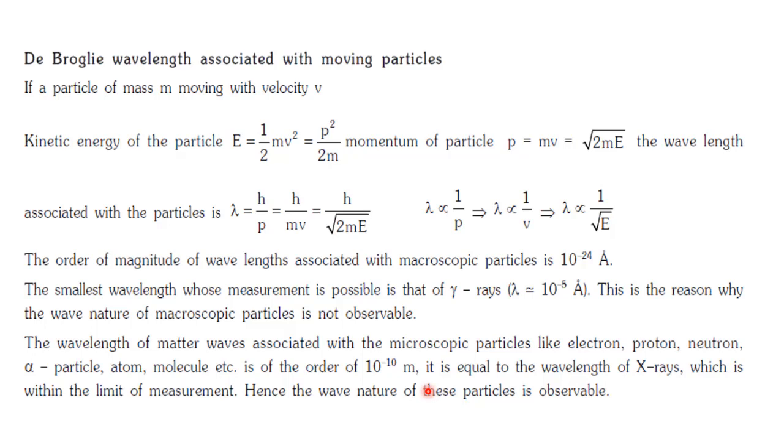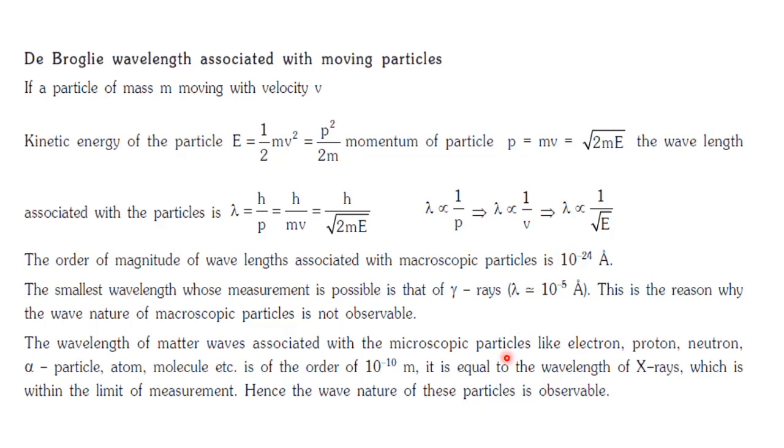Yes, it is valid, but when you talk about macroscopic particles, if you substitute the value of momentum or velocity of a macroscopic particle, the wavelength associated with it is of the order of 10 raised to minus 24 Angstrom, and this wavelength is nearly impossible to measure. That means for a macroscopic particle, though a wave can be associated with it, the measurement of that wave is not feasible.